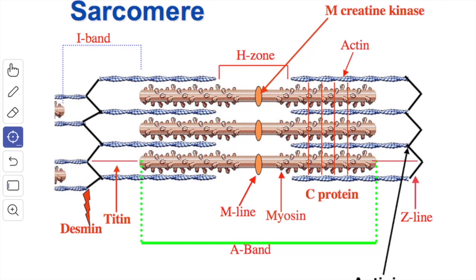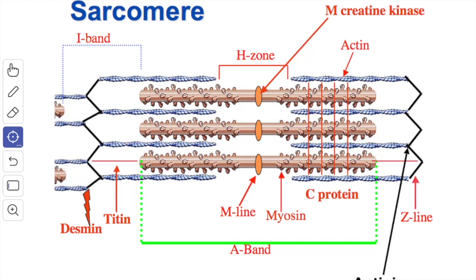The arrangement of the myosin and the actin filaments in the sarcomere is shown here. If you see, the myosin filaments are confined to the A band, the width of the band being equal to the length of the myosin filament.